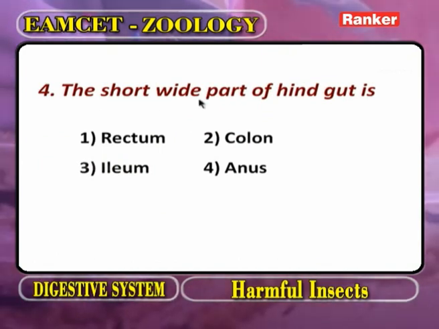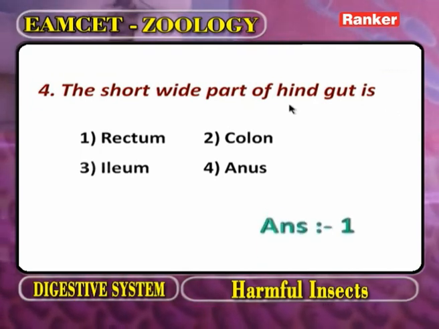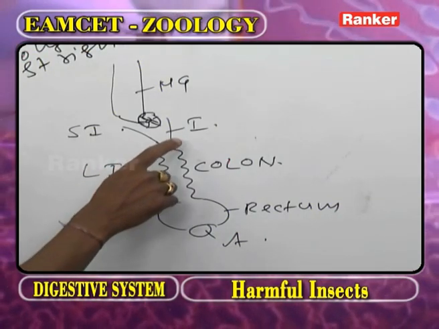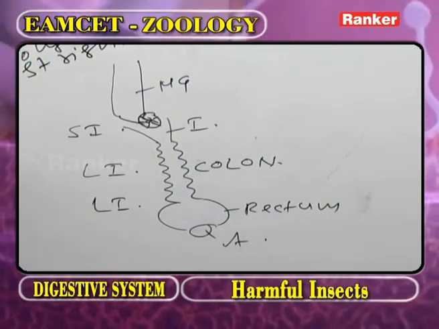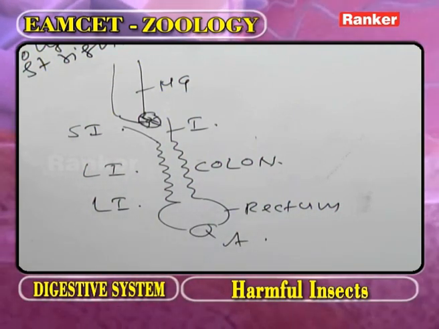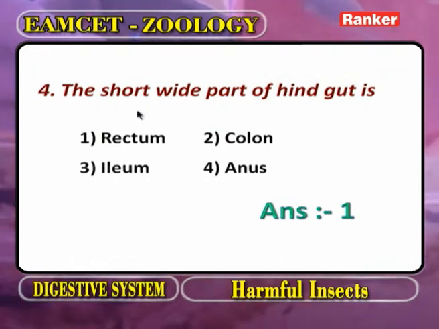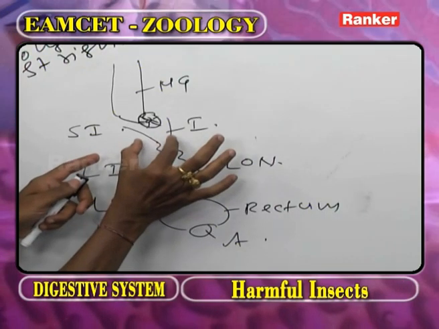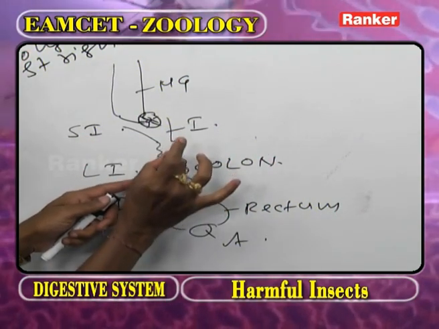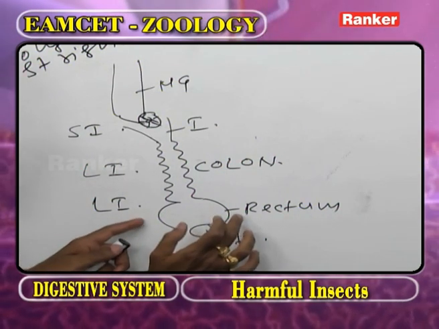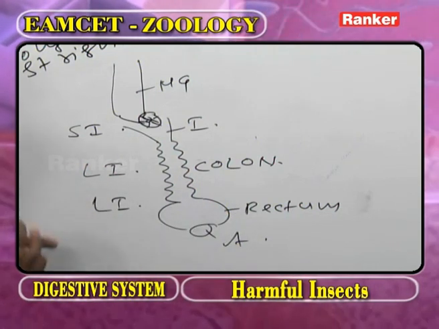The short, wide part of hindgut. Now, as we observe the hindgut, in the hindgut one part is ileum and the second one we call it as colon and the third one we call it as rectum. Now here what is the question? The short, wide part. Now as we observe the ileum, it is small and narrow, whereas colon it is elongated and coiled. What about the rectum? The rectum is short, wide and sac-like.